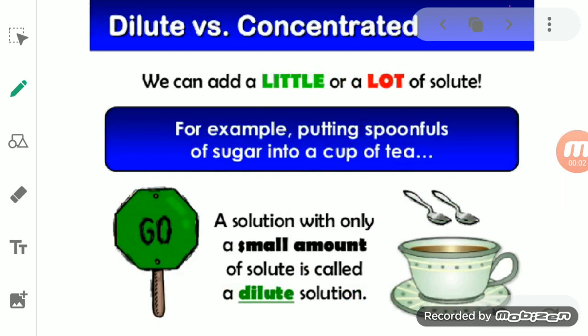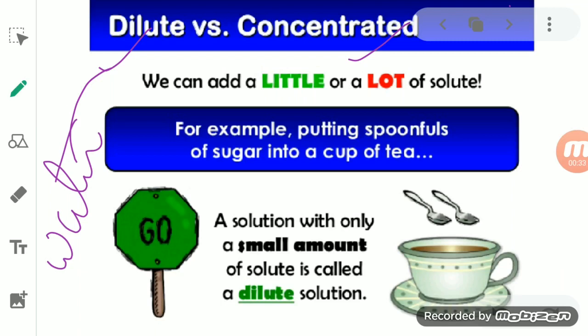Now when we talk about solutions, there are types of solutions also. We will start with dilute and concentrated solutions. To understand dilute, it means the amount of water, or you can say the amount of solvent, is more, then that solution is known as a dilute solution.